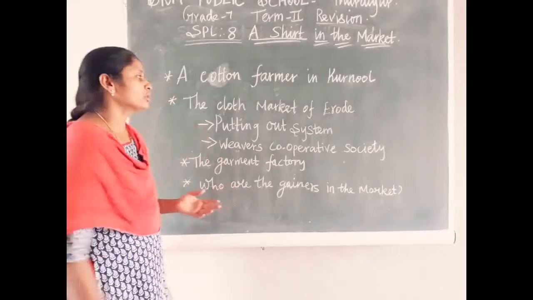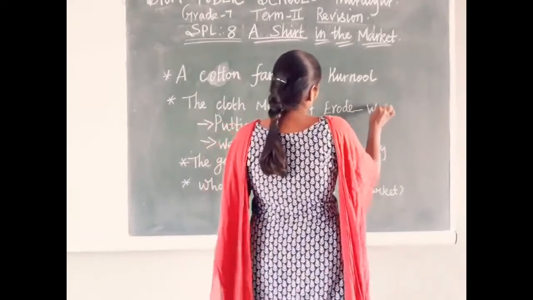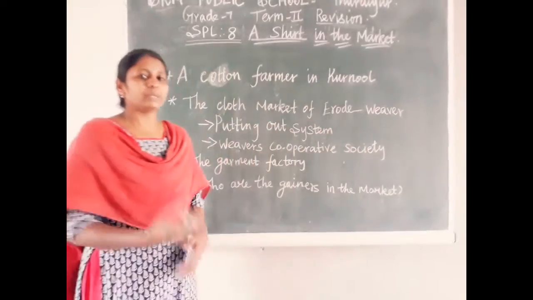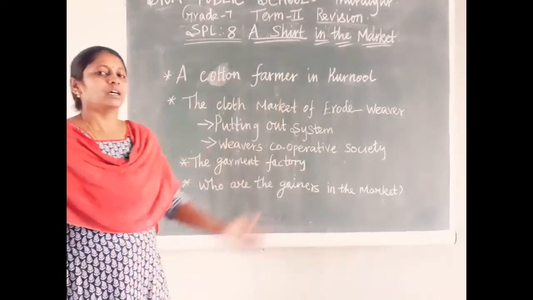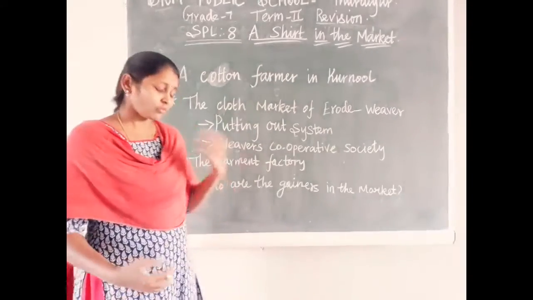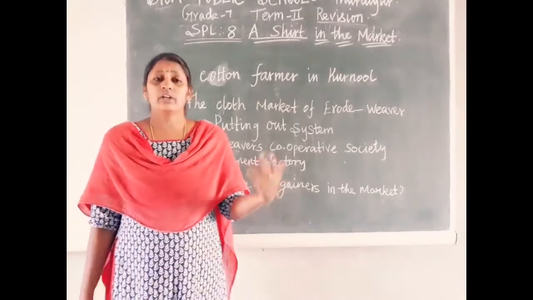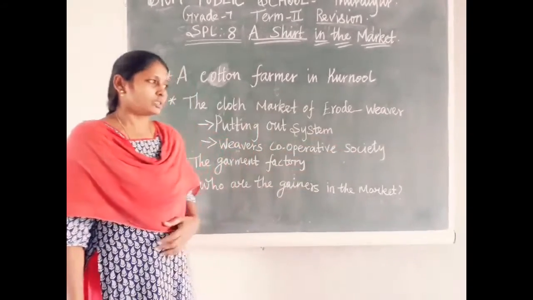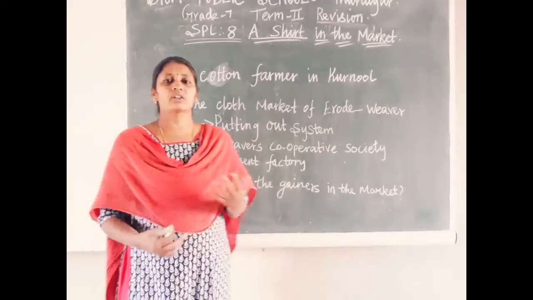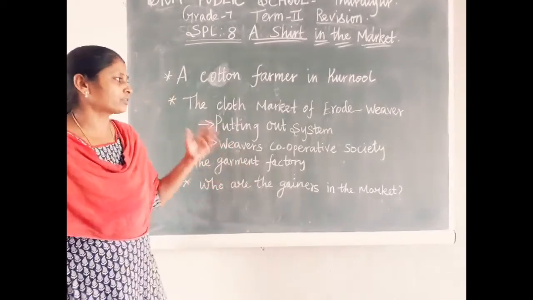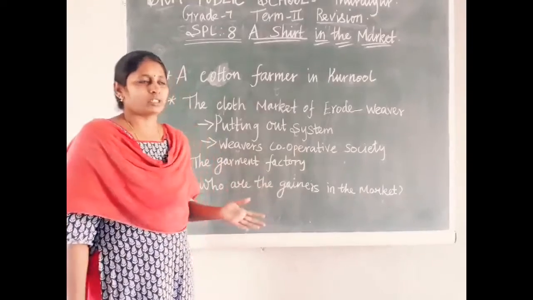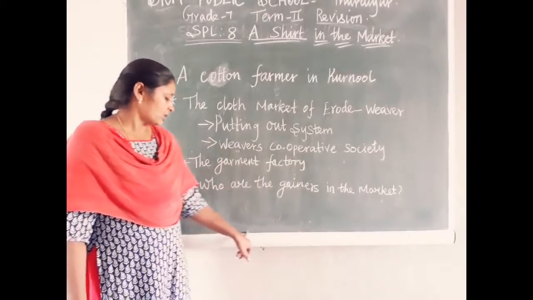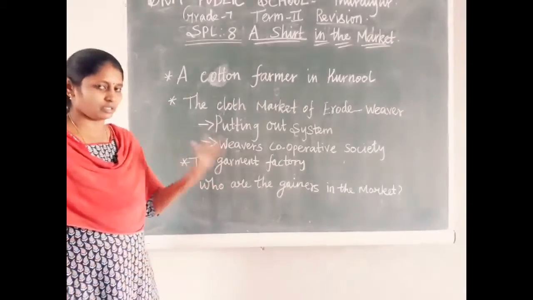The merchant distributes the yarn to weavers, who settled near Europe. The weavers convert that yarn into cloth for the merchant who gave it to them. In the same way that the farmers face a lot of problems with the money lender, the weavers also face problems with the merchants. If the weavers speak against the merchants, they are not able to get permanent orders.